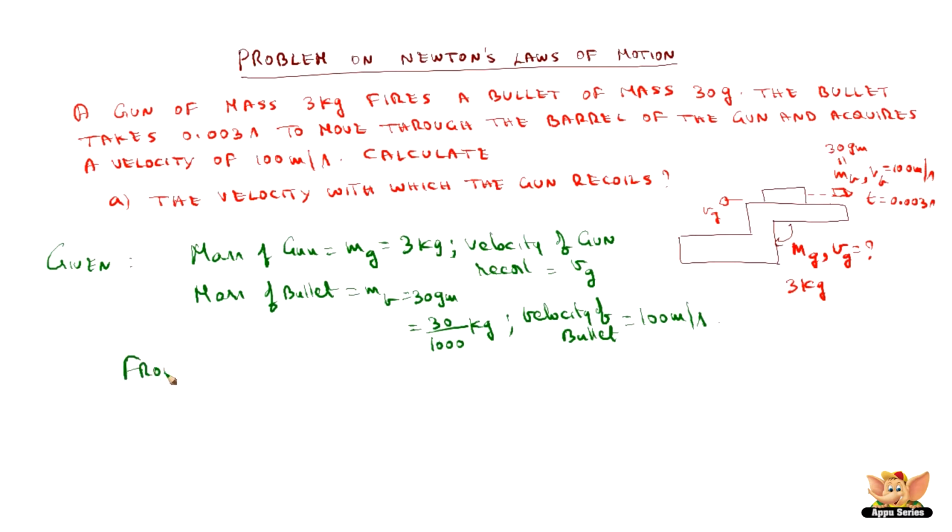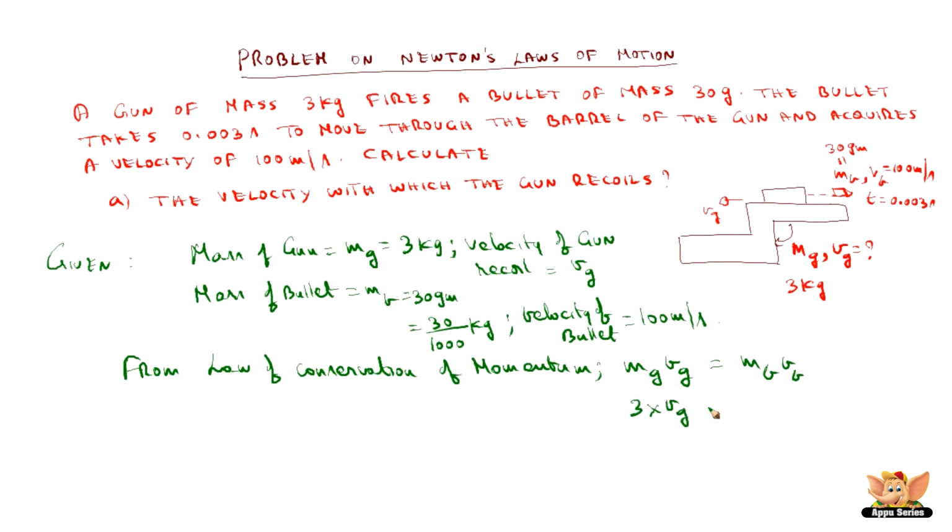Now from the law of conservation of momentum, we know that the momentum of the gun is equal to the momentum of the bullet. mg Vg, the momentum of the gun, is equal to mb Vb, which is the momentum of the bullet. So in this case, 3 into Vg is equal to 30 by 1000 into the velocity of the bullet, which is 100.